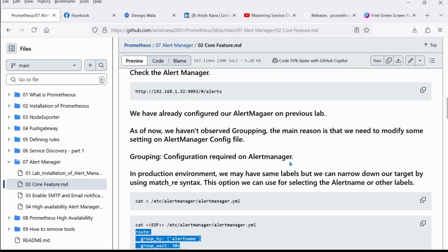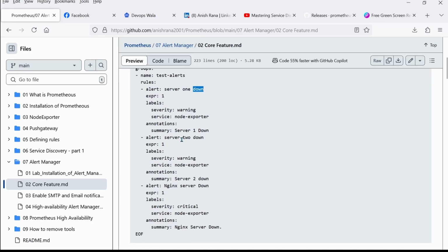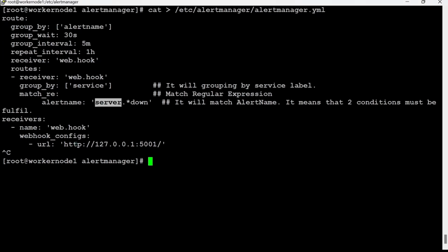Let me show you. Server 1 down. So server is here, .*down, and it will also match this server 2 down because here I'm mentioning the star. But this Nginx, when I write something here, it never matches this Nginx in this rule. And the receiver is webhook. Leave it for now.